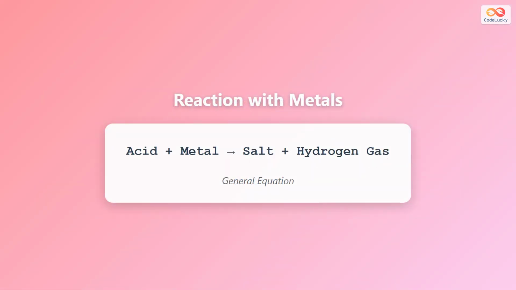The general equation for the reaction between an acid and a metal follows a simple pattern. When an acid reacts with a metal, it produces a salt plus hydrogen gas. The salt is a compound formed from the metal and the negative ion from the acid. The hydrogen gas is released as bubbles, which you can often observe during the reaction. This is a fundamental type of chemical reaction that demonstrates the reactive nature of acids.